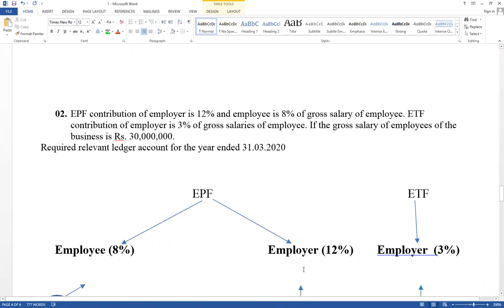Try import adjustment. First one, prepare the workings.